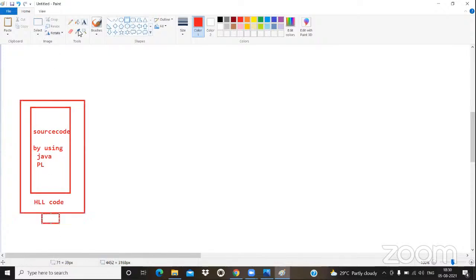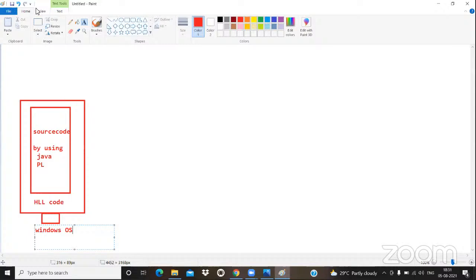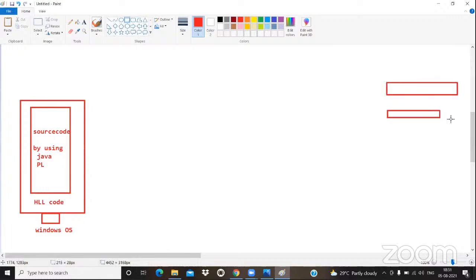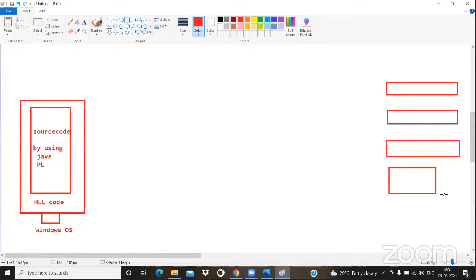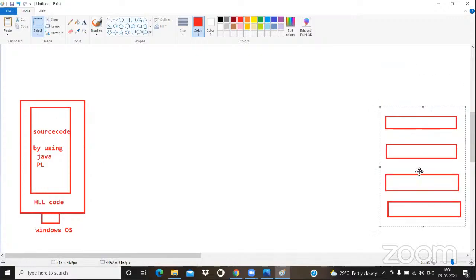See, high level language code. This code I have written. This code means I'm developing one application under the Windows operating system. Now, I want to run this application in different ways. I have a Windows operating system, as well as a Linux operating system, as well as Mac OS, as well as Solaris. So I have different machines. Now, how is this application going to run in all OS?